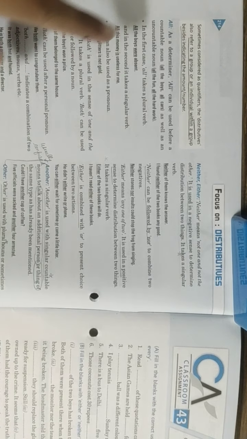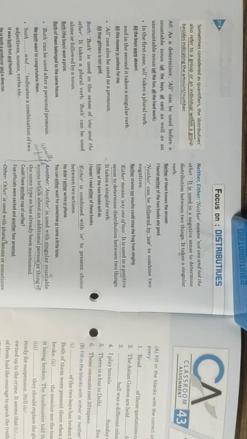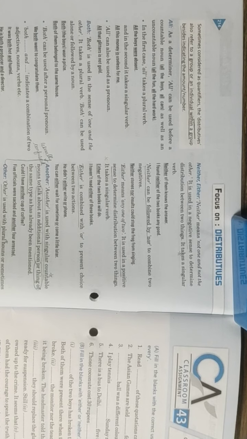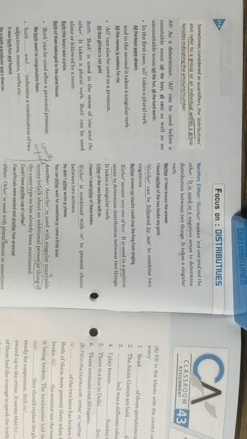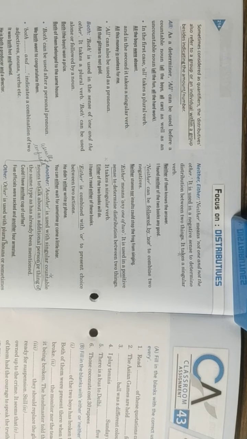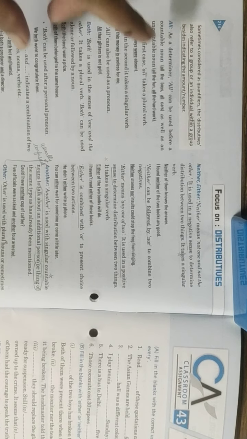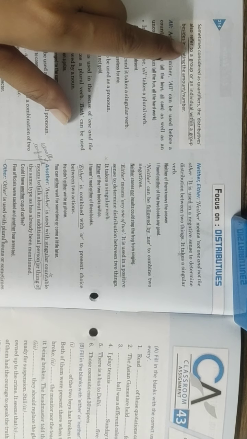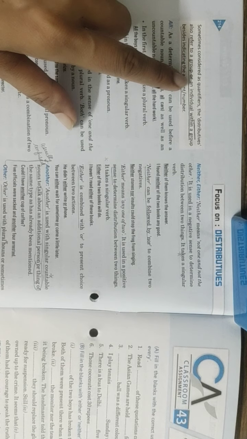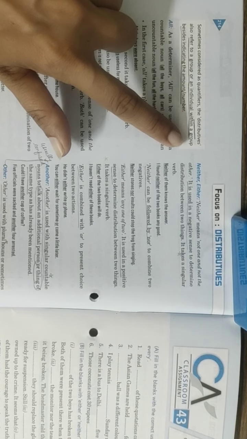As you can see the word all, as you can see the word both, this you have been reading and using a good number of times while speaking in English or while writing or while reading. So here we start with the topic. Distributives, as I said, are the words which not only indicate amount or number, but they are used to refer to a group or an individual within a group.